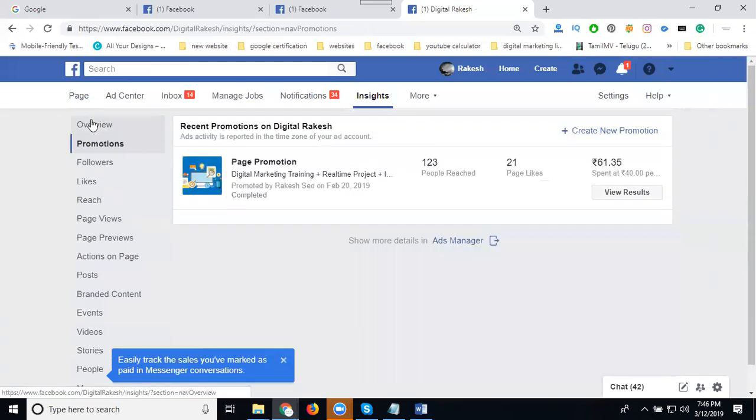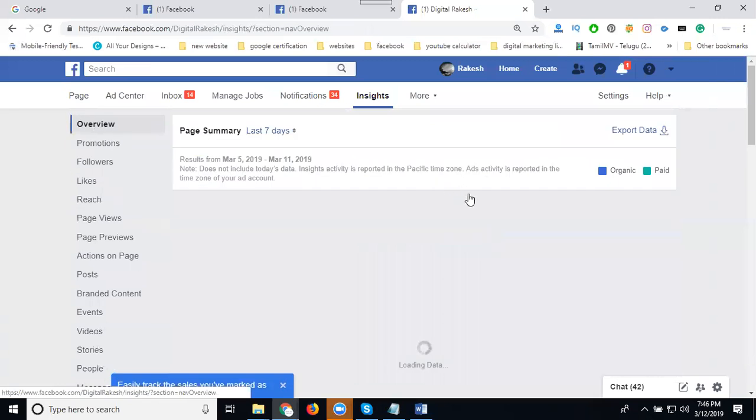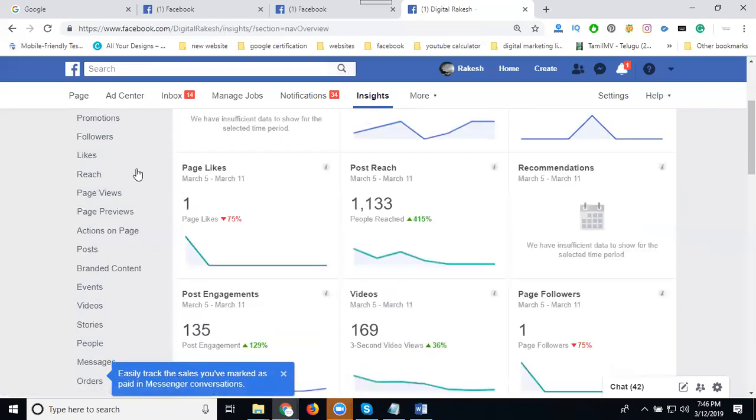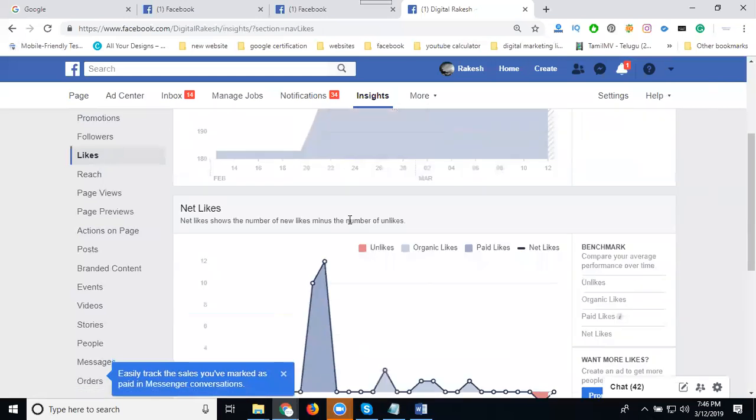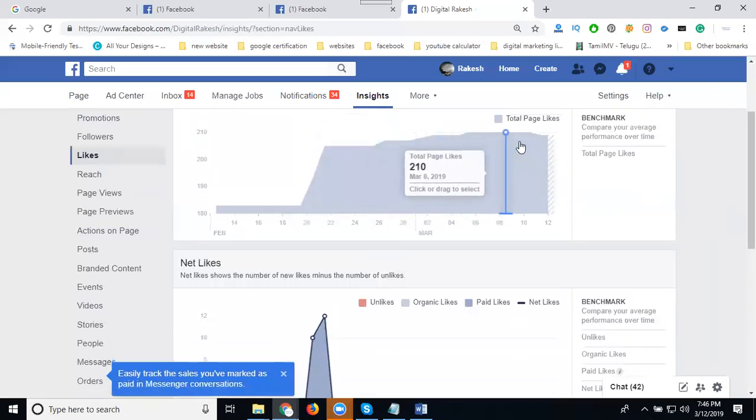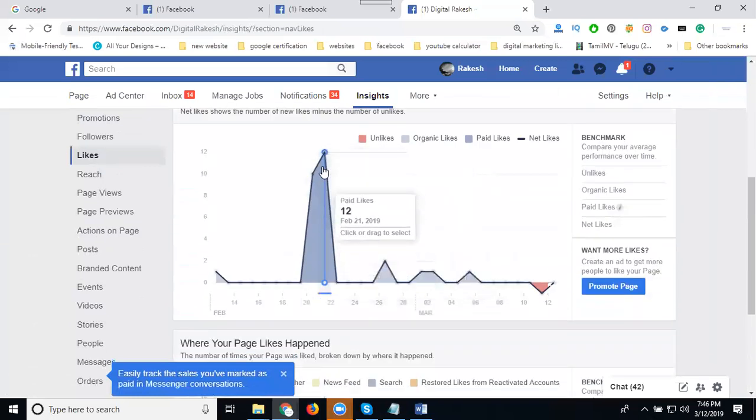Next, your promotions. 1 to 3 people will be reached, 21 page likes, 61.35 paisa. Let's click for overview. They give the final report. Check your likes. These are the likes, and this will be here: 12, 10, 2, 1. These are likes.